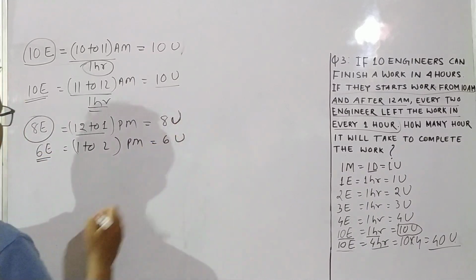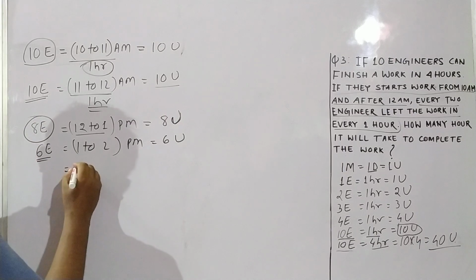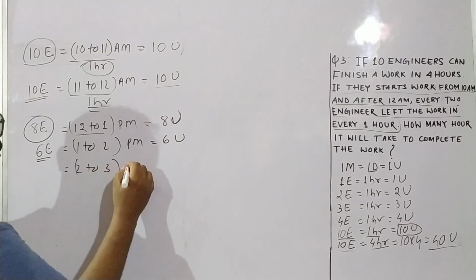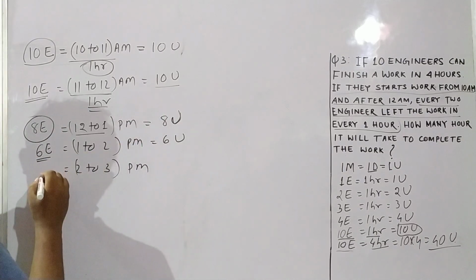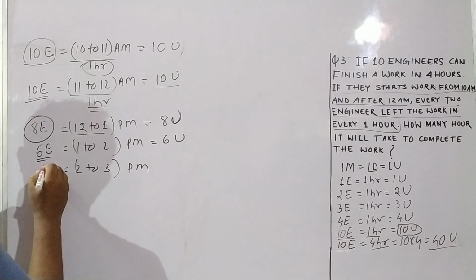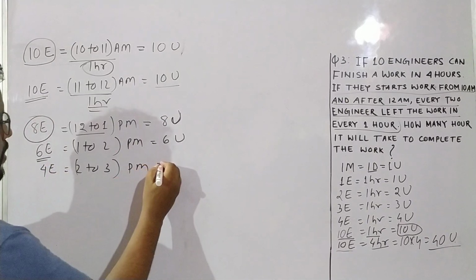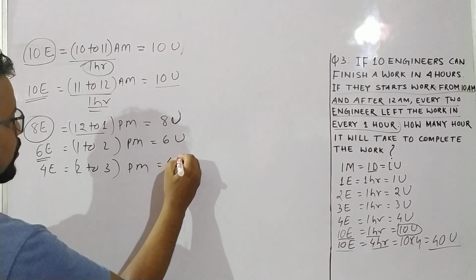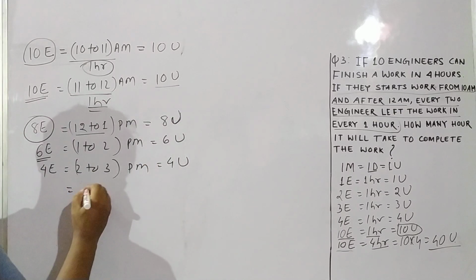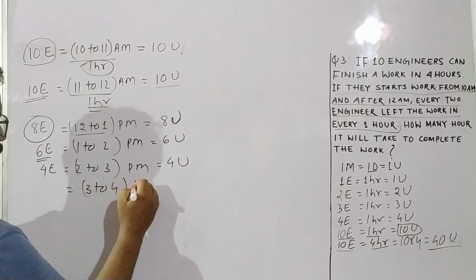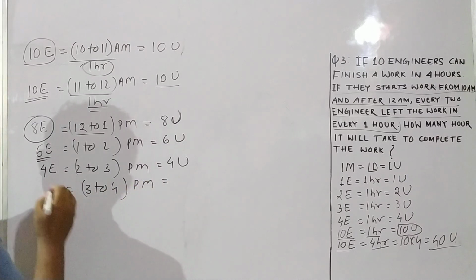So 6 engineers can do 6 units of work. Again, from 2 to 3 p.m., 2 leave, so it becomes 4 engineers. So 4 engineers means 4 units of work. Again, from 3 to 4 p.m., how many engineers are left?